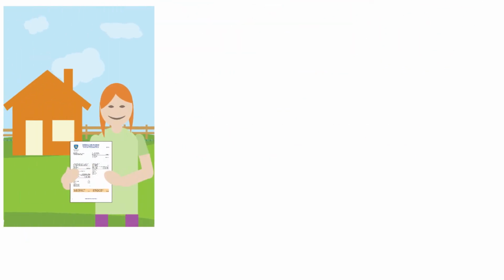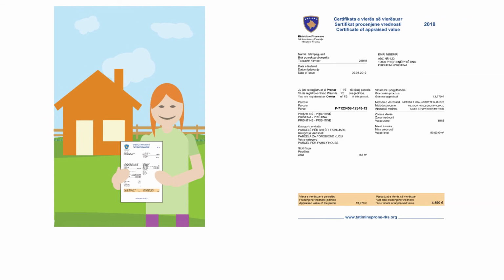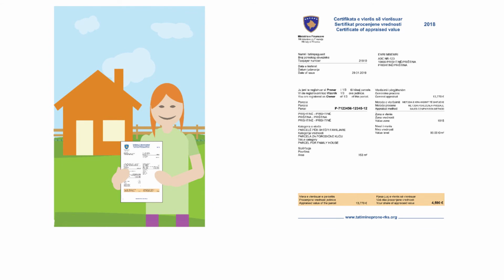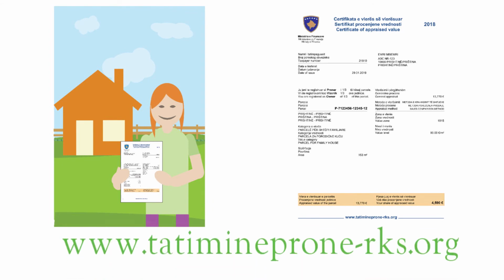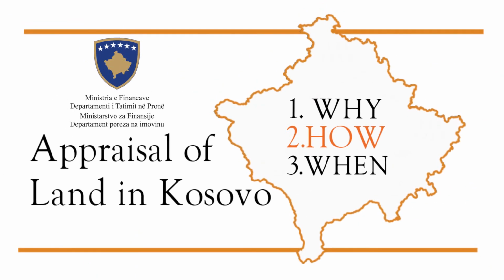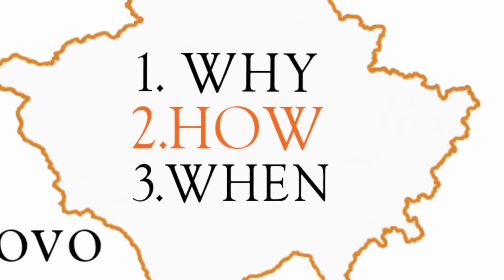After each appraisal, you will get a certificate of appraised value showing the appraised value of your property. You can see the value zone maps and value level table in your municipality or in the Tatimi website. Now you know how appraisal is done. If you want to learn more about appraisal, watch our videos on why and when appraisal is done.